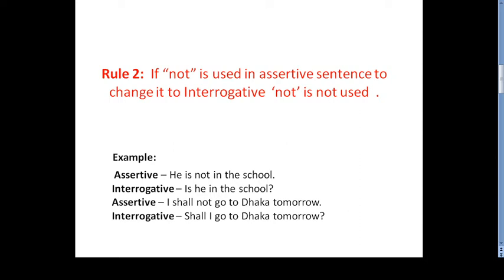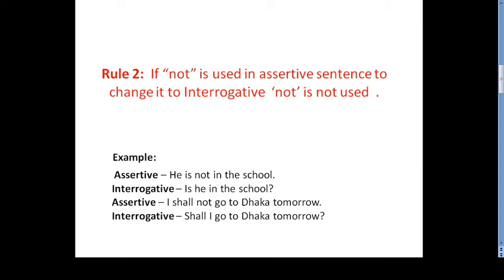Here it says, if not is used in an assertive sentence, to change it to interrogative, not is not used. It means if we find not in an assertive sentence, whenever we transform it to interrogative, we will drop it, we will omit it. Let's see how it happens. We see an example here: he is not in the school. In this sentence we find a negative word, not. So if you want to change it to interrogative, we'll drop it and we'll take the helping verb at the beginning. Here the helping verb is is, so it comes at the beginning: is he in the school?